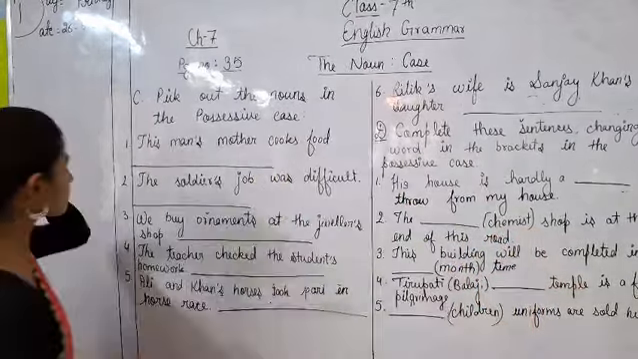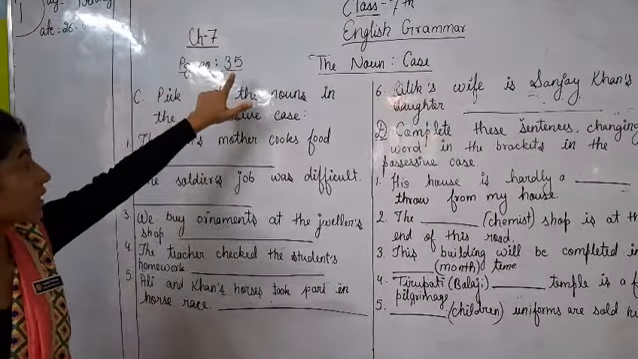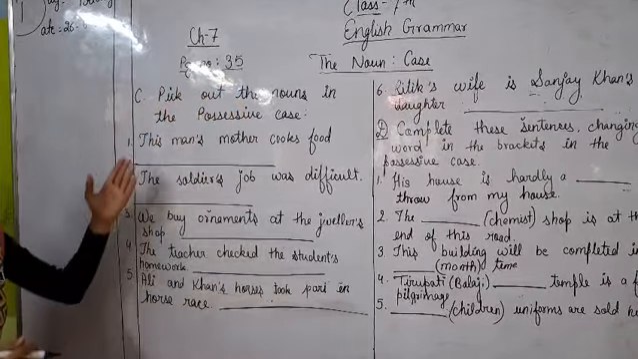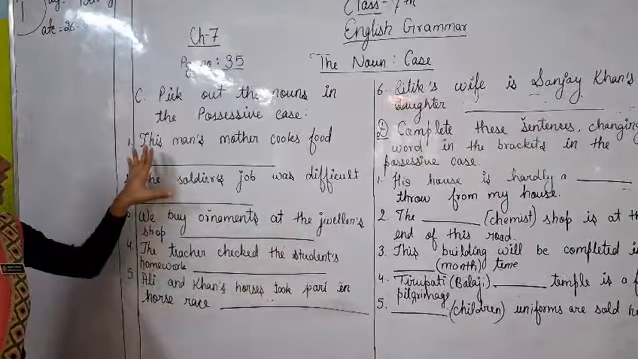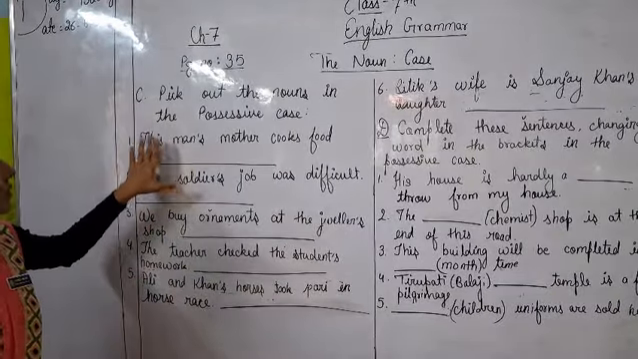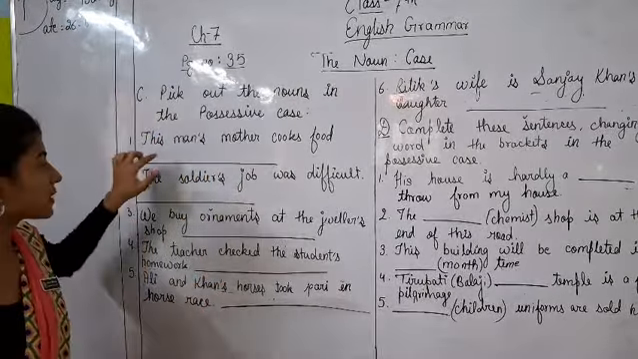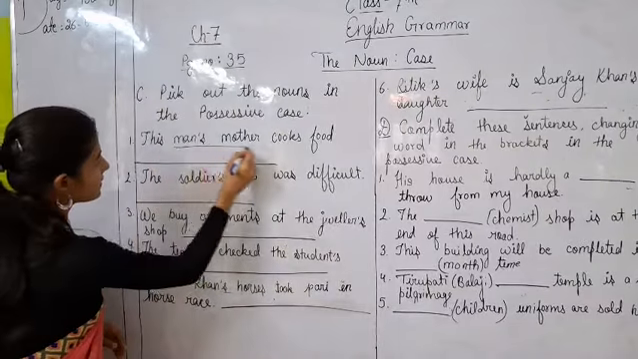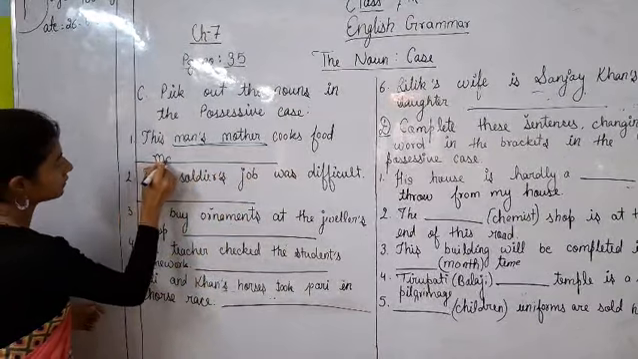Okay, so now look at exercise C, which is on page number 35. Pick out the nouns in the possessive case. Okay, this man's mother cooks food. So here you have to choose the nouns which are in possessive case, pick that noun and fill it in this blank. So here, man's mother. Who cooks food? Man's mother cooks food.